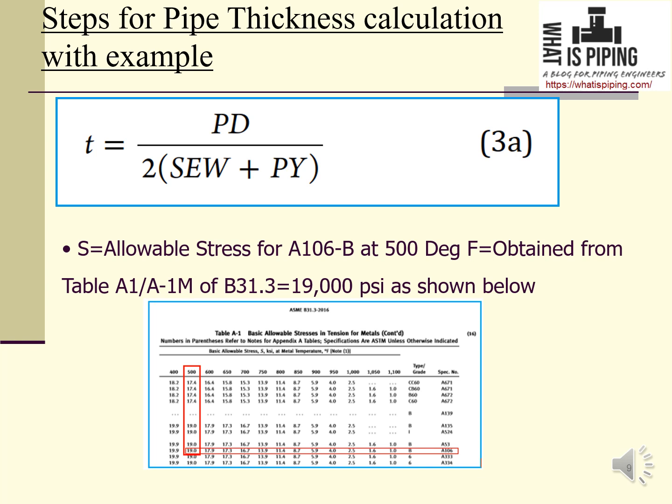If you follow the table, this is for 500 degrees Fahrenheit and this is A106 grade B material. Where it is matching, this is 19.0 in KSI, so 19,000 psi. So the value of S also we got.